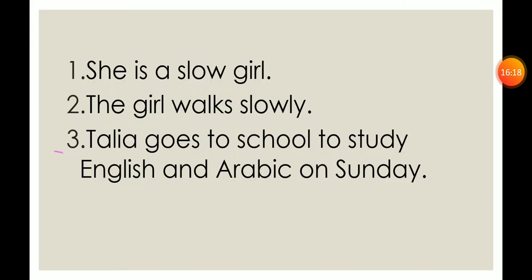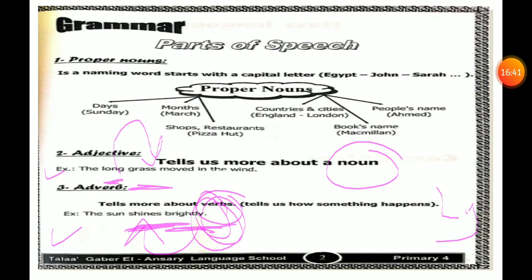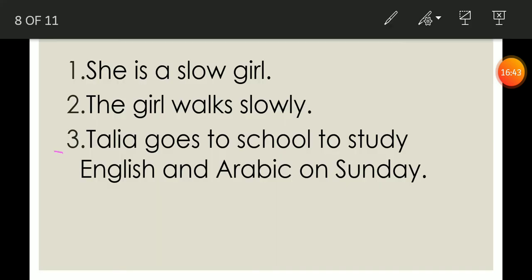Okay. Now, she is a slow girl. Here, what do you find? Adverb or adjective? Adjective. What is it? Slow. Slow explains what? Girl.